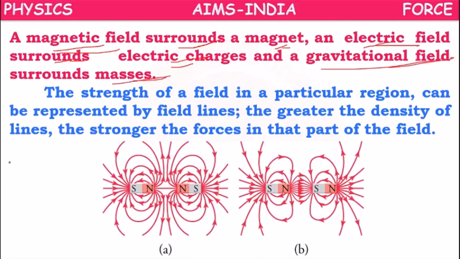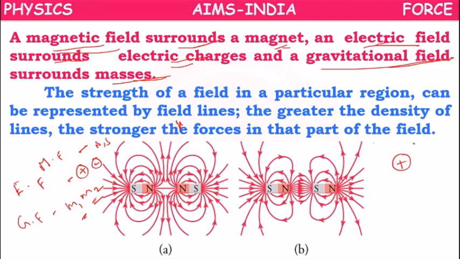The magnetic field is due to the north pole and south pole, the electric field is due to positive charge and negative charge, and the gravitational field is due to the mass of the first object and the mass of the second object. Suppose we have a positive charge, around it an electric field will be there.